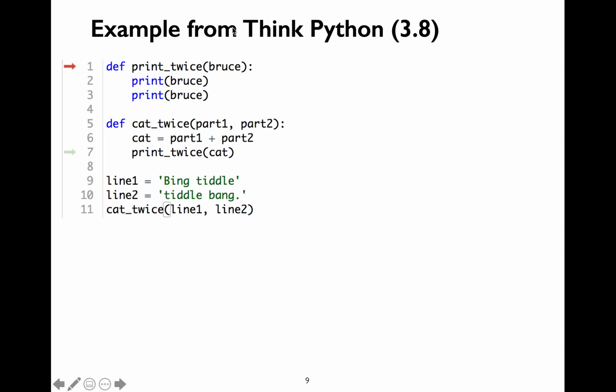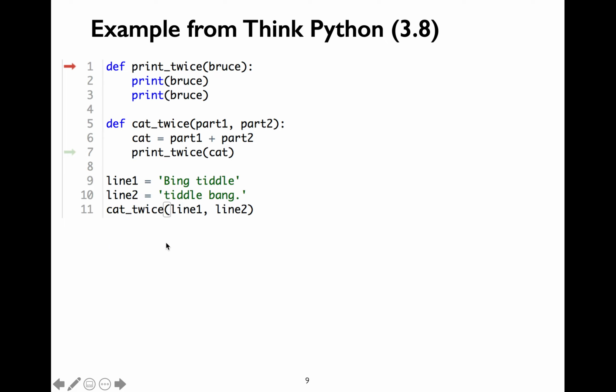Let's understand various aspects about this particular program here. We have two function definitions. The first one is for the print_twice function, and the second one is for the cat_twice function. Then you're initializing two variables, line1 and line2. Finally, you're calling the cat_twice function in line 11 here.